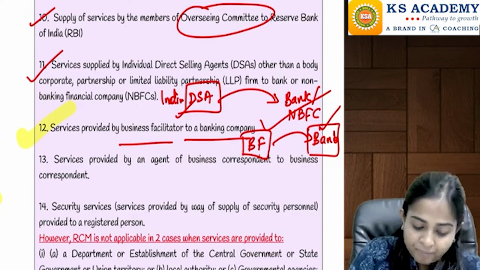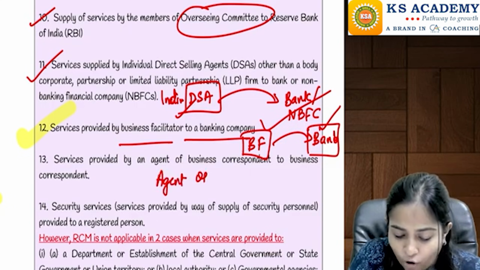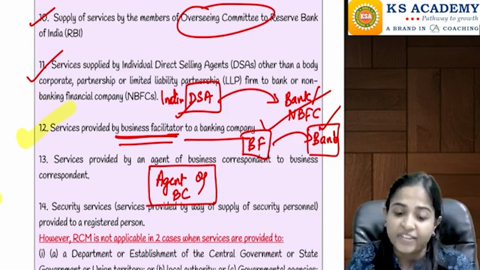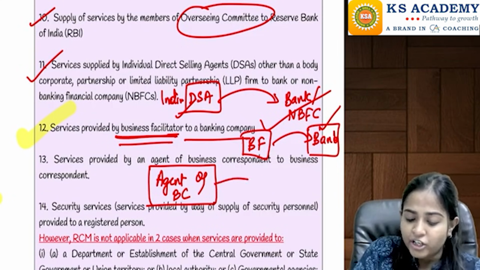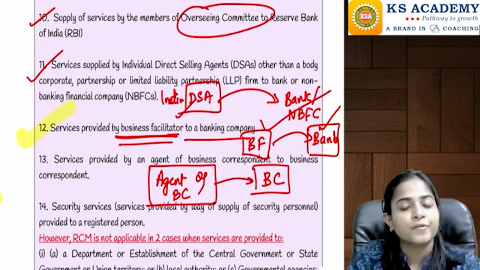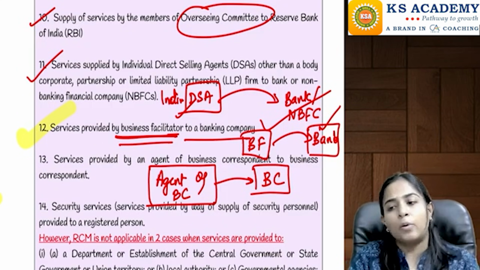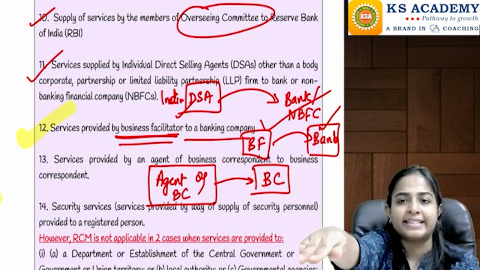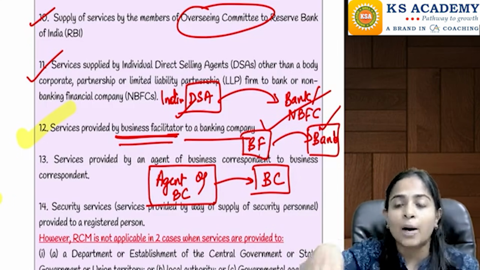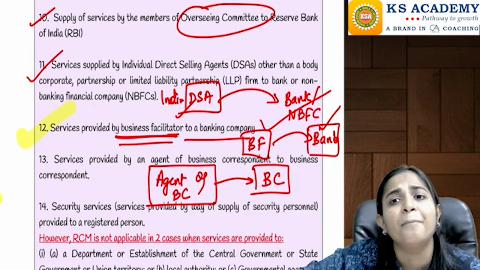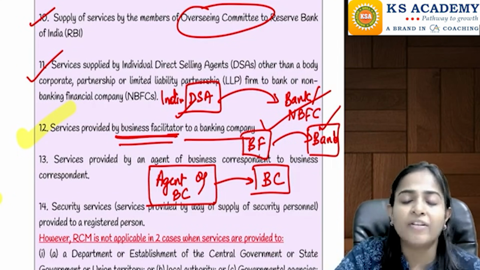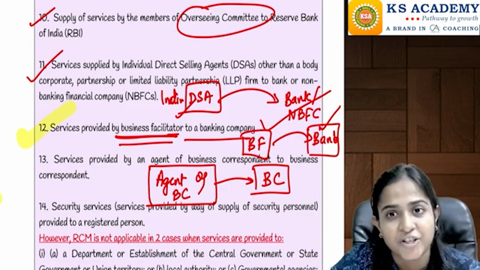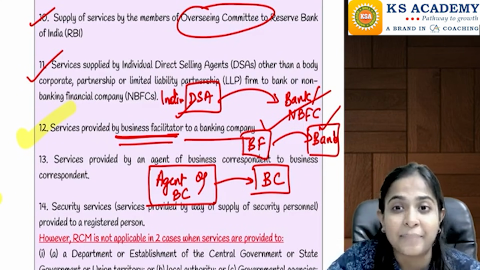Okay, similarly, if there is an agent of a business correspondent. Above, the term that was used was business facilitator. Now, if there is an agent of a business correspondent who is providing services to a business correspondent. Now, ma'am, what is a business correspondent? A business correspondent is just like an extended arm of a banking company. It is just like one branch of a banking company. Whenever the banking company wants to expand its operation, can we say it will have to open multiple branches? But it will require some capital investment also.